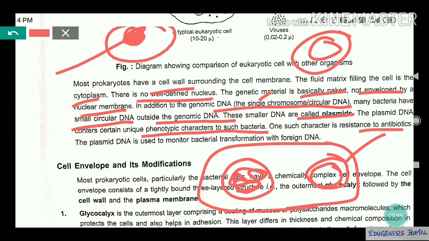Suppose if you develop a disease, we take antibiotics. What do antibiotics do? They kill the germs which have caused disease in our body. So how do they kill the germs? Suppose an antibacterial disease, and an antibacterial antibiotic, how will it destroy the bacteria? Are you getting my point? So this plasmid will provide resistance from such kinds of antibiotics.